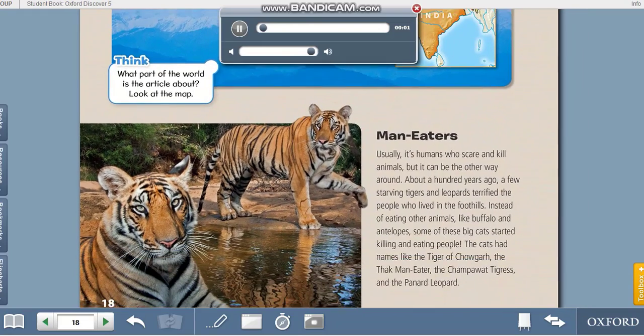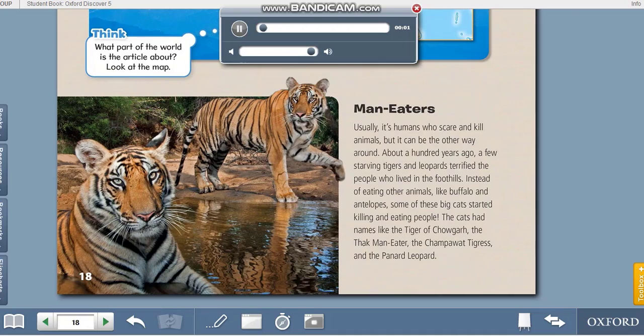Man-eaters. Usually it's humans who scare and kill animals, but it can be the other way around. About 100 years ago, a few starving tigers and leopards terrified the people who lived in the foothills. Instead of eating other animals, like buffalo and antelopes, some of these big cats started killing and eating people. The cats had names like the tiger of Chowgar, the Thak man-eater, the Champawat tigress, and the Panard leopard.